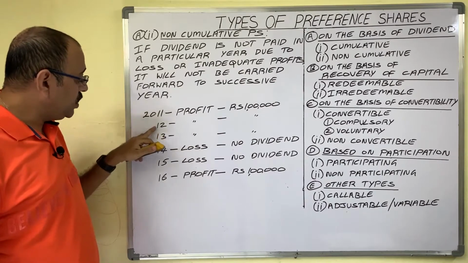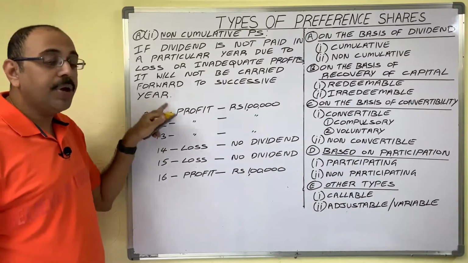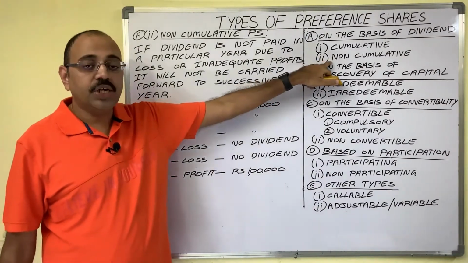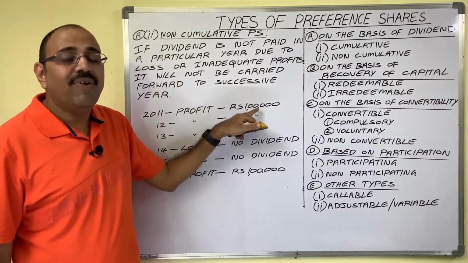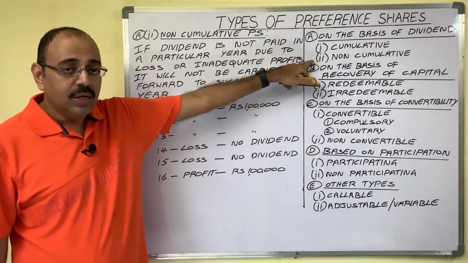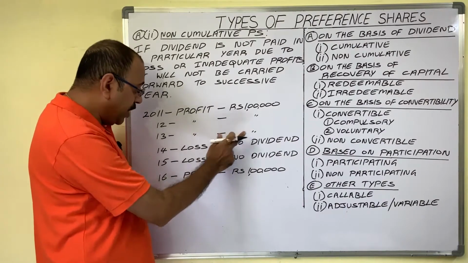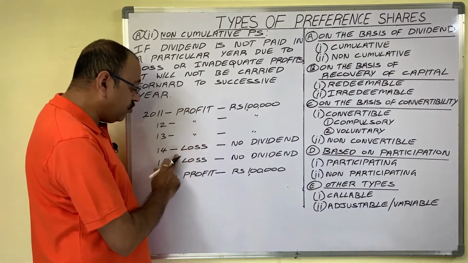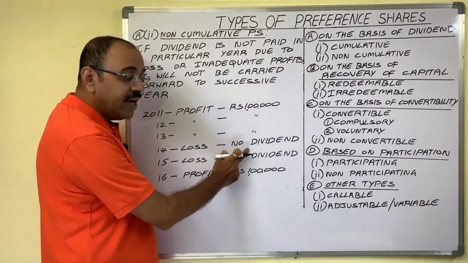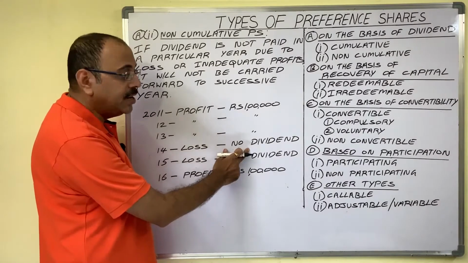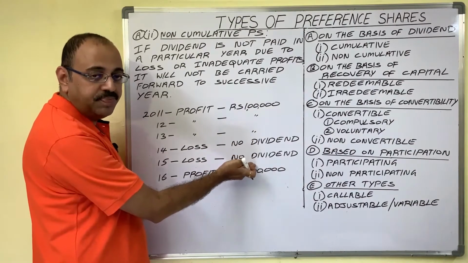In 2011, 12, 13, the company got profits. For capital requirement, the company issued non-cumulative preference shares to the public. Say the annual dividend is 1 lakh rupees on these shares. When there is a profit, the company pays the fixed dividend to them. But in case of loss, in 2014, there is some loss. So the 2014 dividend, the company cannot pay, no? And that dividend will not be carried forward to the next year.